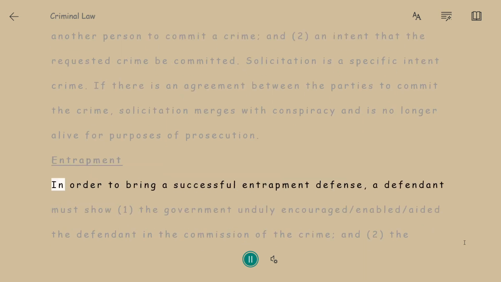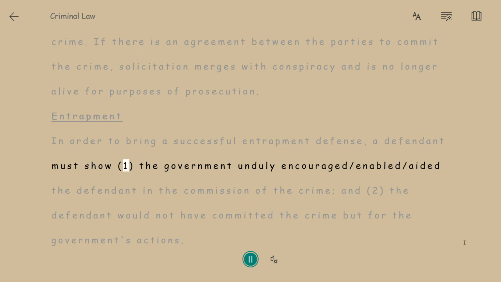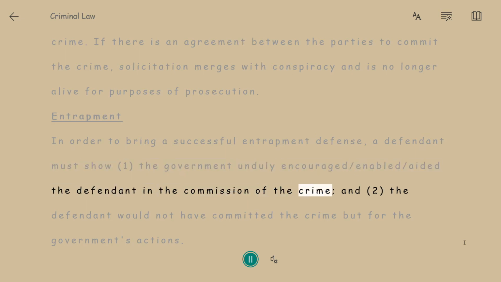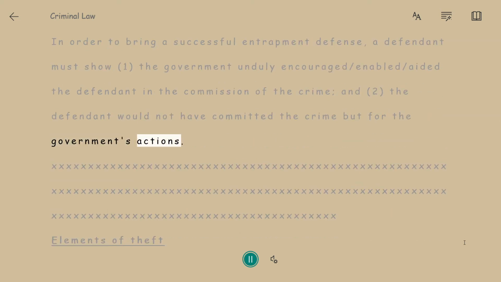Entrapment. In order to bring a successful entrapment defense, a defendant must show 1. The government unduly encouraged, enabled, or aided the defendant in the commission of the crime, and 2. The defendant would not have committed the crime but for the government's actions.